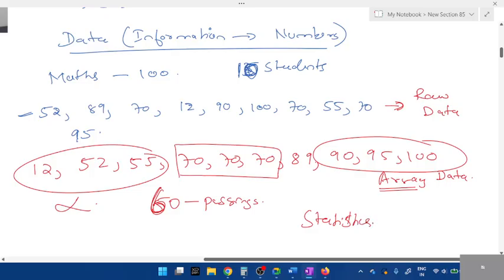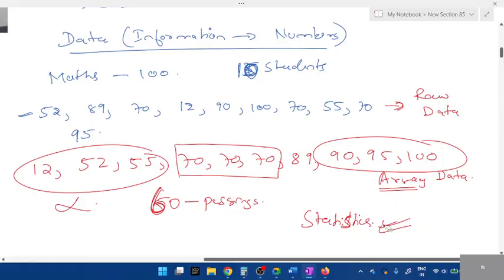So what is basically statistics, students? It is a collection of numbers arranged in an order, and we study about it. This is just one part. There are a lot of other things. Remember, it can be arranged in ascending or descending order, but mostly we prefer ascending order. Whatever information you first get is known as raw data. Once you arrange it in ascending order, that is known as array. And when you analyze and study it, that is what you call statistics. Is this clear?